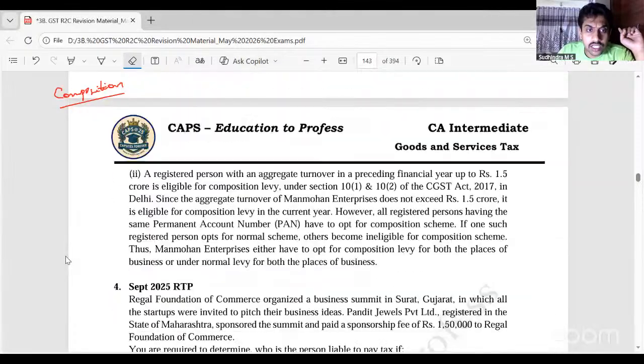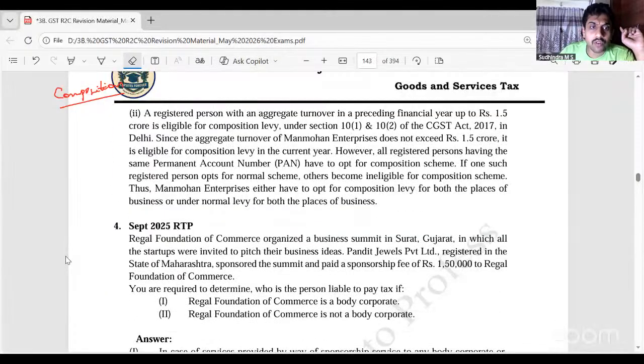That is question 3. Similarly, question number 4, September 25 RTP. Regal Foundation of Commerce organized a business summit in Surat, Gujarat, in which all the startups were invited to pitch their business ideas. Pandit Jewels Private Limited, registered in the state of Maharashtra, sponsored the summit and paid a sponsorship fee of 1,50,000 to Regal Foundation of Commerce. You are required to determine who is the person liable to pay tax if Regal Foundation of Commerce is a body corporate.